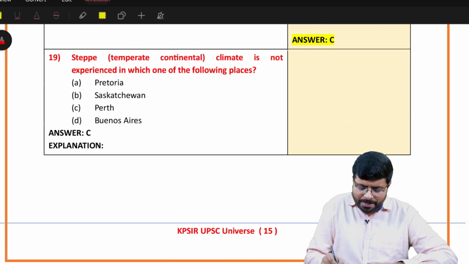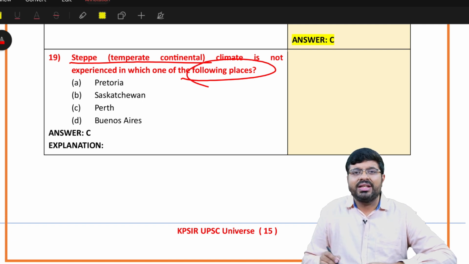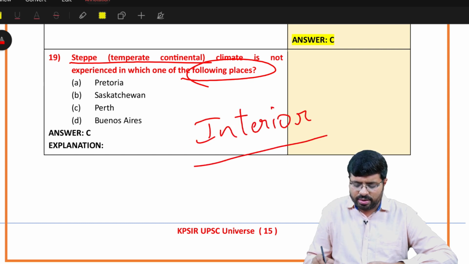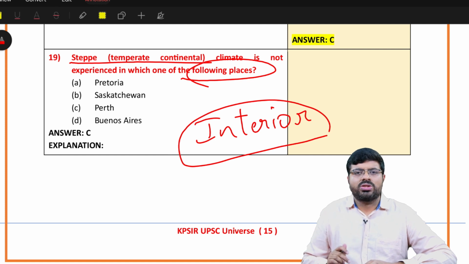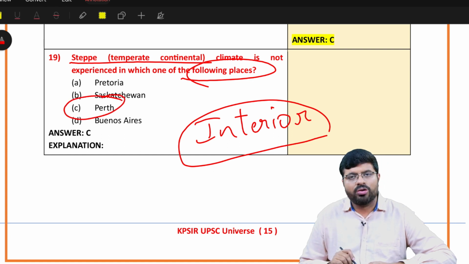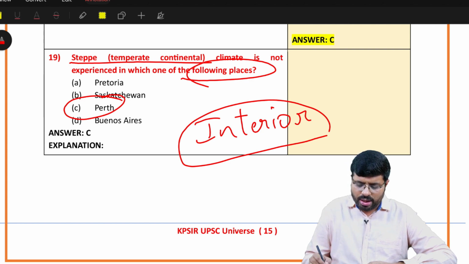Then steppes is not experienced in which of the following places? See, the moment steppes means they are known for interior. So that's the thing. When you have read in G.C. Leong textbook, the first statement you have written about steppes is interior climate. If it is interior, you would not find in the coastal regions. So one such coastal area which you have is Perth, which is not found, right? Pretoria, Buenos Aires, yeah, maybe too, and that is one.